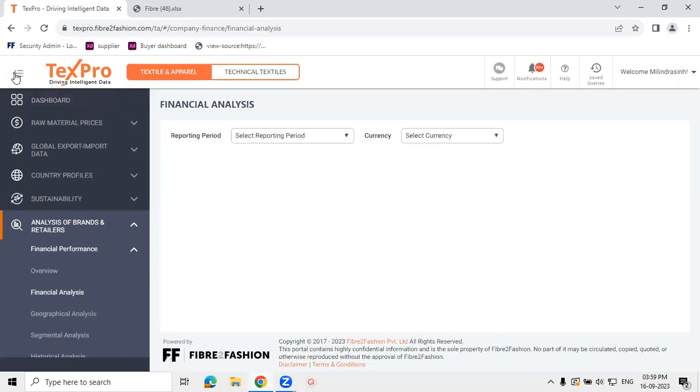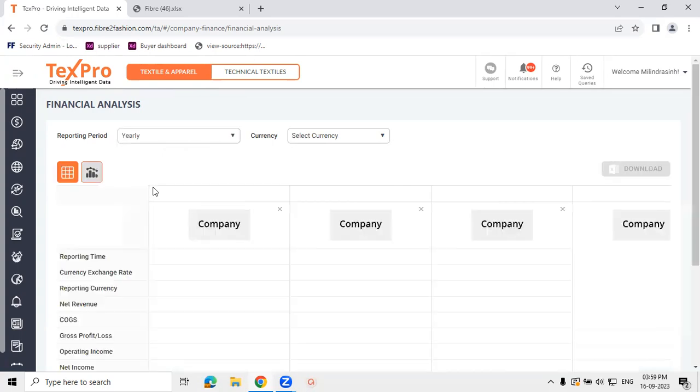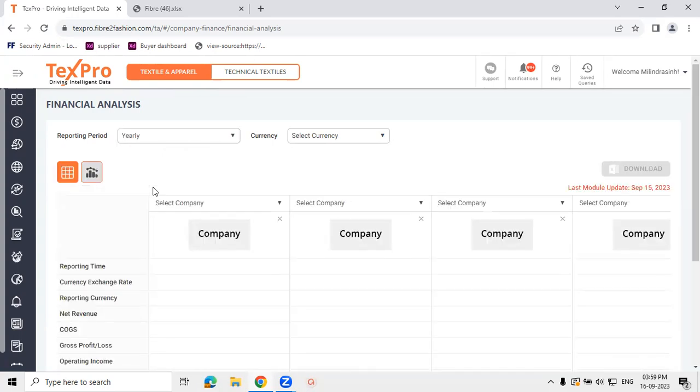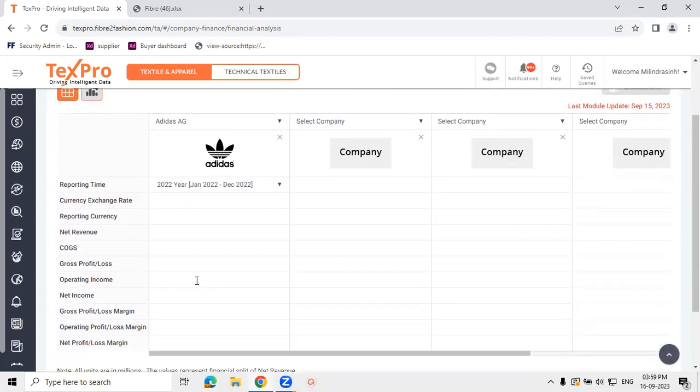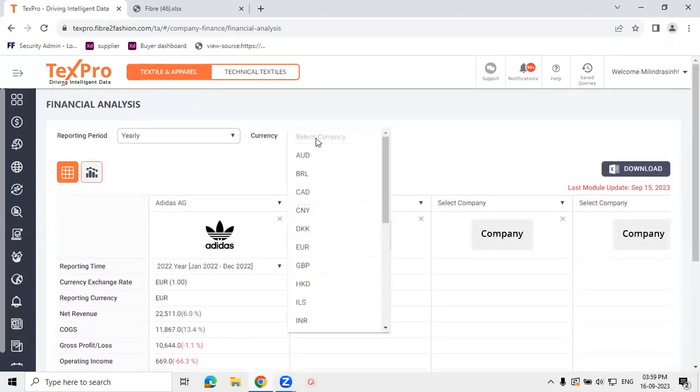One can also do a competitive analysis by studying their competitors from here. Based on the results one would like to look into, they can make the selections accordingly. Let's say we would like to compare the yearly performance. We have an option of comparing 5 companies at a time. This will give us the performance of Adidas for the recent years as published by them, from top line figures like net revenue and cost of goods sold, to bottom line figures like net income and margin ratios. You can also change the currencies in which the companies are reporting.